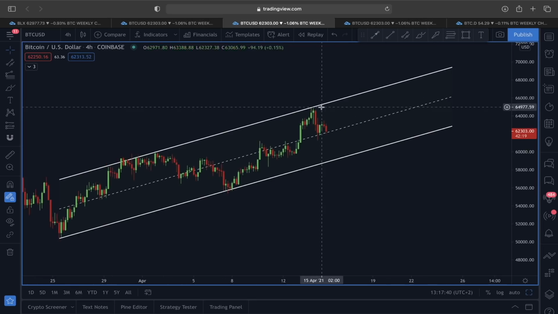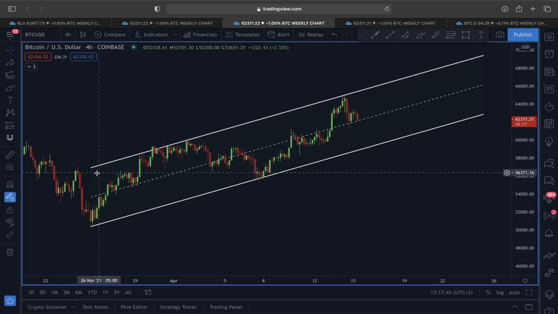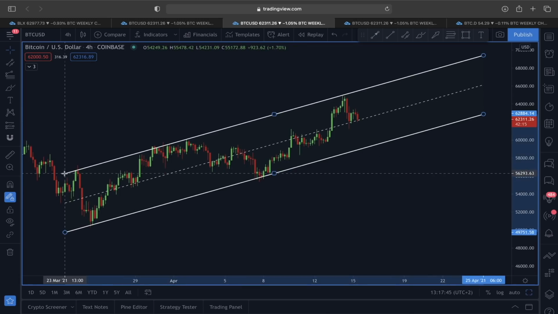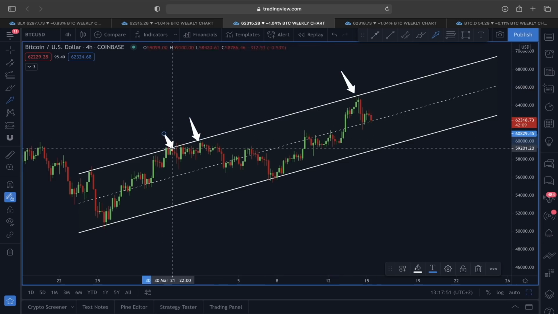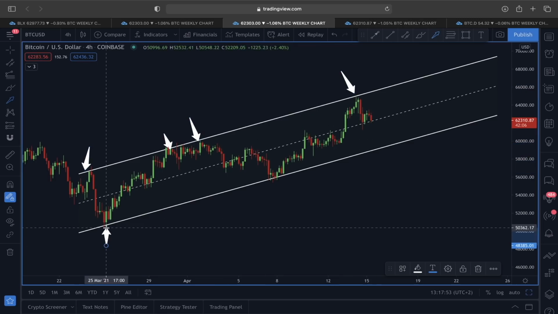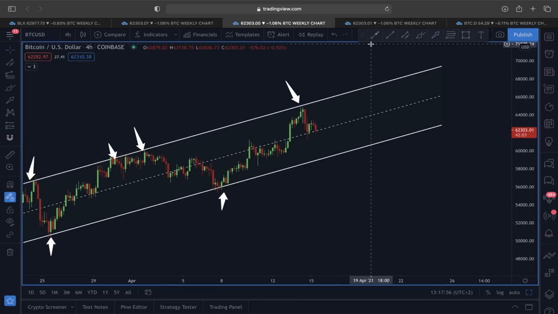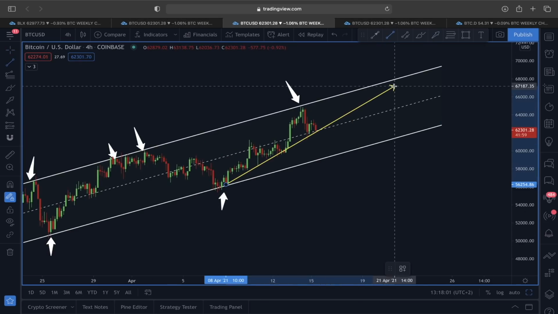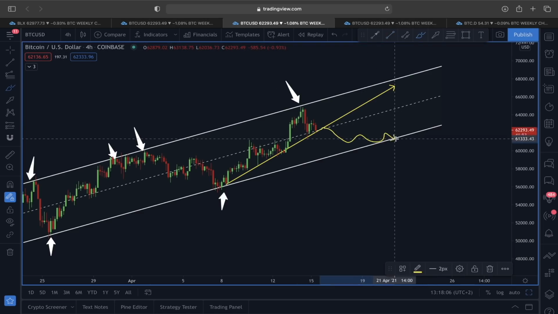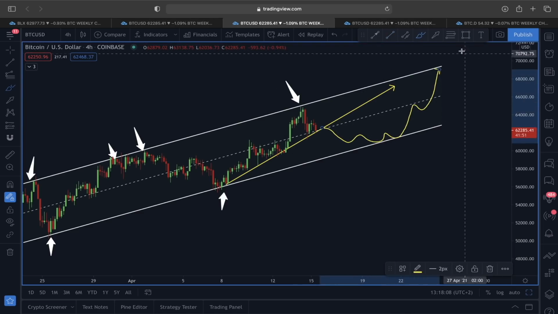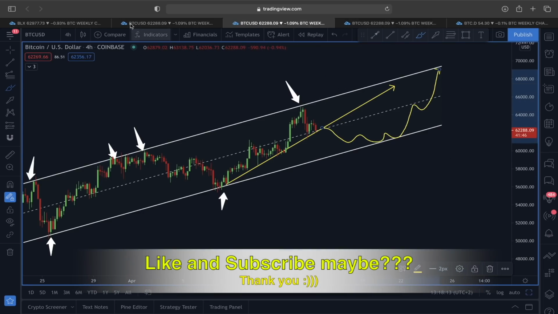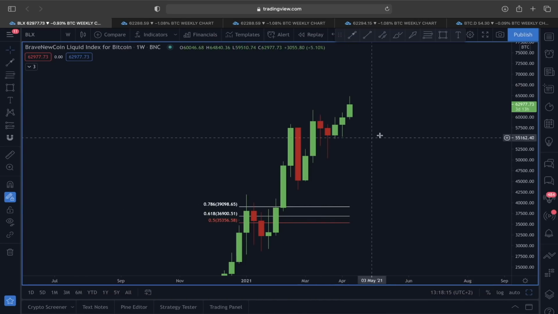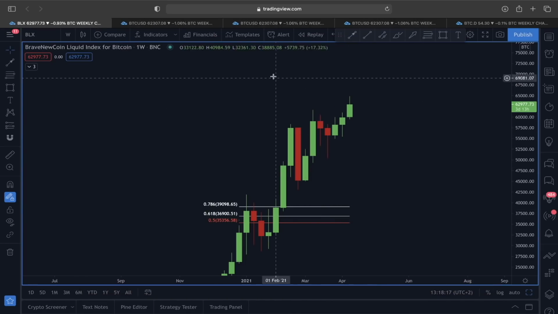And that's also a resistance line from this ascending channel, because this ascending channel is clearly flashing us that we got a rejection from the top of the channel, which previously also acted as a very, very strong resistance, right? And the lower line acted as a support. So if this middle line is not holding the price, then we are going to gravitate towards this lower line area around the 60 to 61,000 price level, and we are still expecting an impulsive move in this manner. This doesn't mean the trend is going to be reversing, because in the weekly time frame I just showed you, the price of Bitcoin is still showing a very, very bullish scenario.